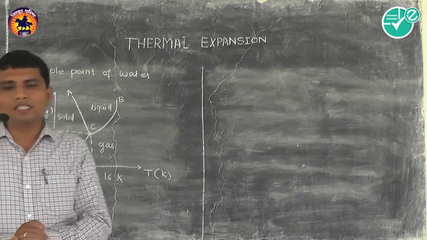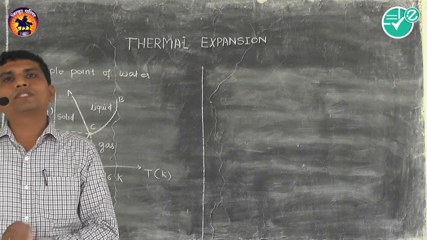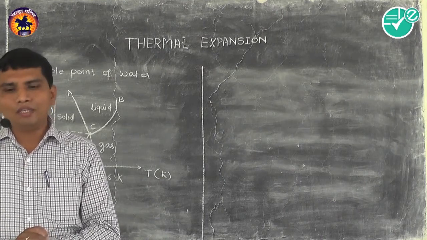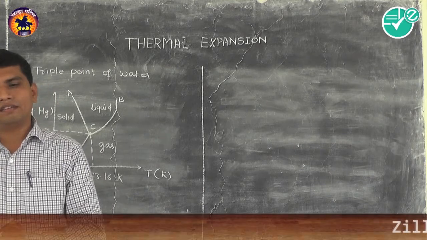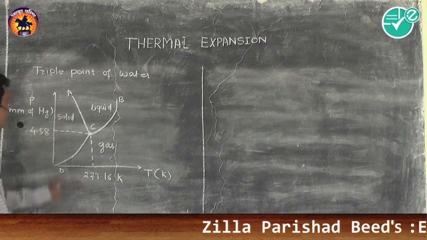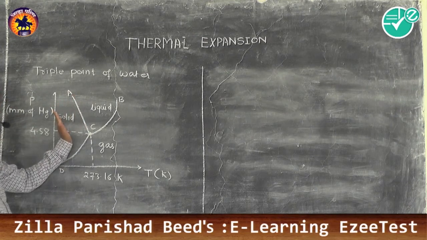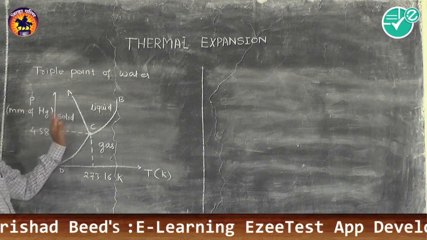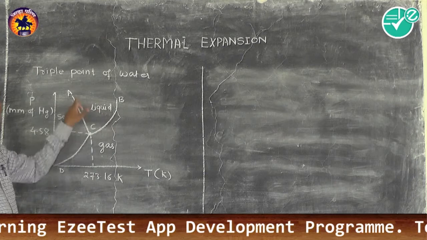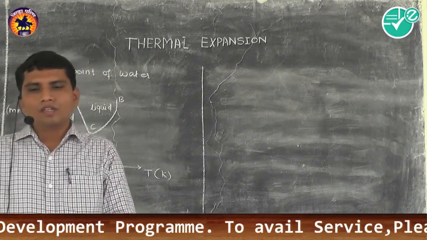So when we are considering the curve AC, to the left of AC the substance is in solid phase, and to the right of AC the substance is in liquid phase. So here you can observe that toward the left of this AC the substance is in solid state, and toward the right of AC the substance is in liquid state.